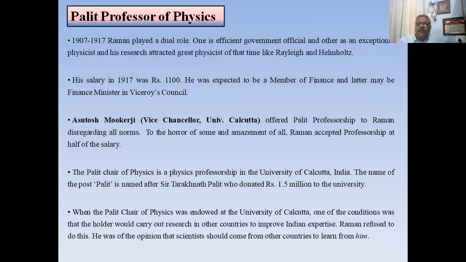And there was a condition while joining that whoever would work on that chair would carry out research that should be in collaboration with other countries. But Raman refused the collaboration.